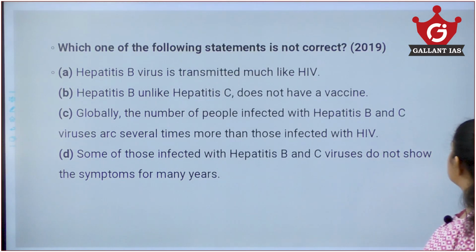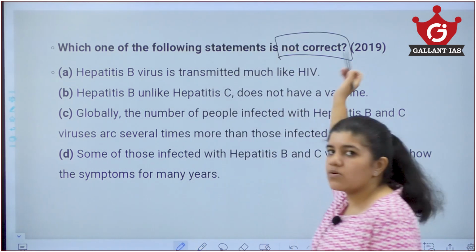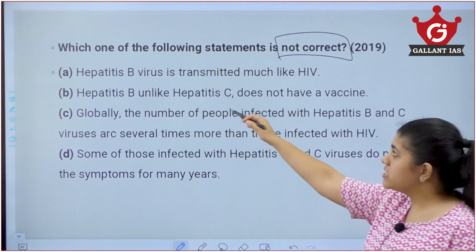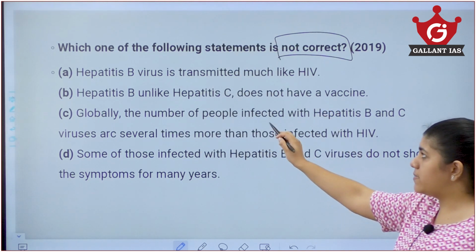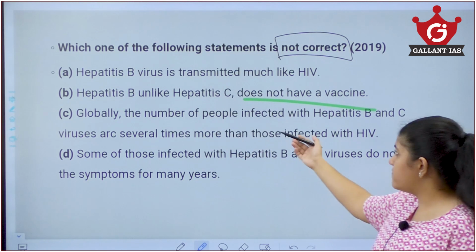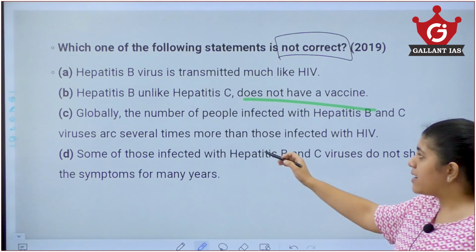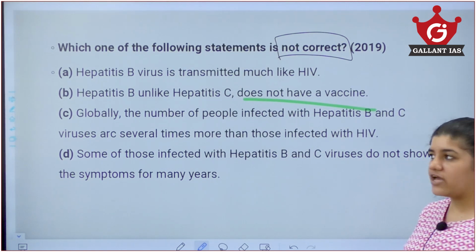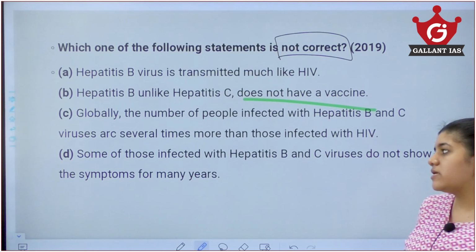Now we have a question. Which one of the following statements is not correct? This is a question from 2019. Hepatitis B virus is transmitted much like HIV. Hepatitis B, unlike hepatitis C, does not have a vaccine. Globally, the number of people infected with hepatitis B and C virus are several times more than those infected with HIV. Some of those infected with HIV, B and C do not show symptoms for many years.